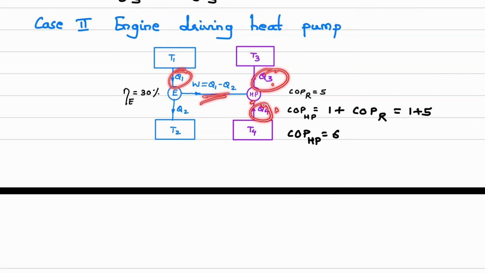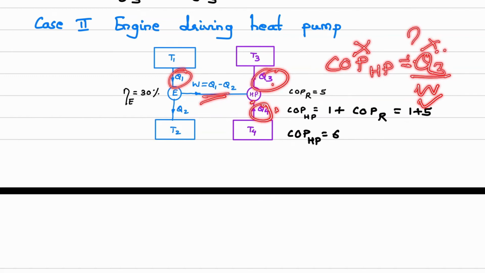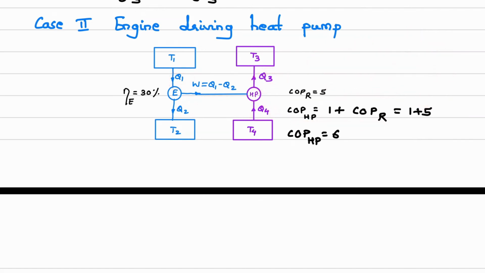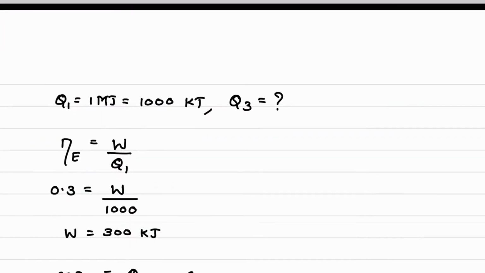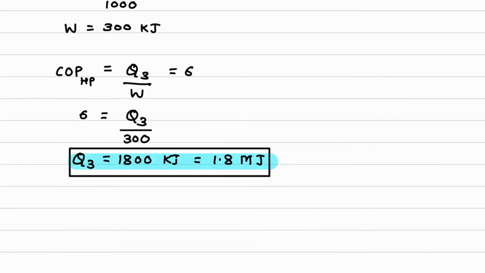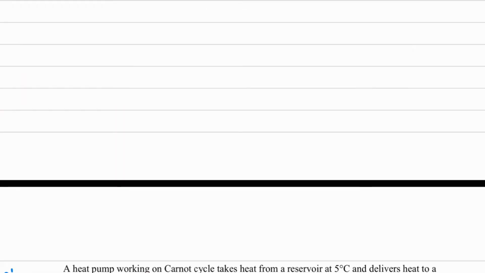So we cannot use COP of heat pump is equal to Q3 upon W directly, because COP is not known, work is known, and Q3 is also not known, rather this Q3 is asked in the question. So in order to calculate this COP of heat pump, we need to use this one. COP of heat pump is 1 plus COP of refrigerator. From here I will get COP of heat pump and I can calculate the unknown Q3. Okay, next we will see next question.